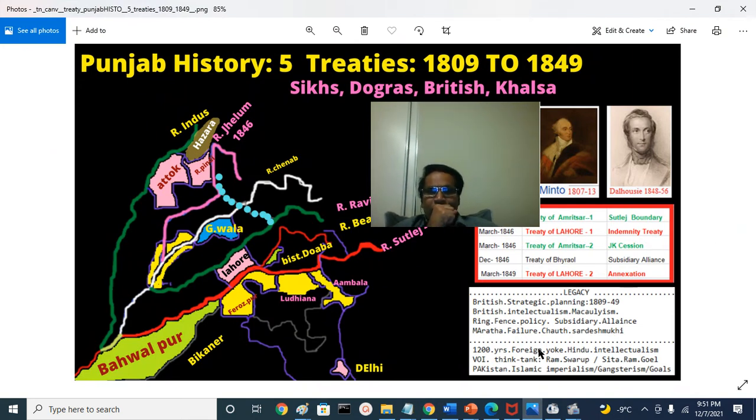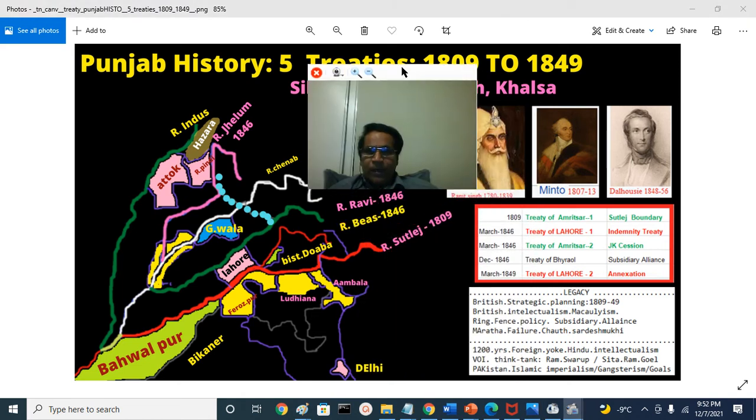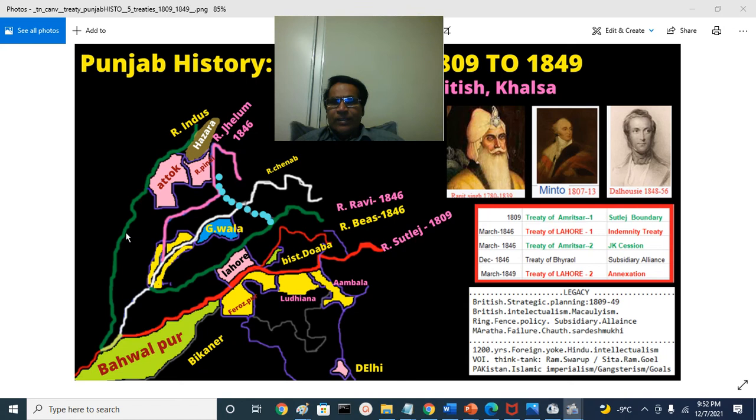Essentially, if these 5 treaties were not signed, which I talked about in other presentations, Pakistan should not have formed, and there should not have been that much Islamic aggression and gangsterism in Hindu society. The entire concept of Machiavellism and Nehruism should have been a little different than we notice today, because the Punjab government, Khalsa Sarkar, staying put means this entire region would be in their control as a friendly state like Nepal. That's essentially Khalsa Sarkar or a Khalistan, but a different Khalistan than the secessionist movement of Khalistan today.